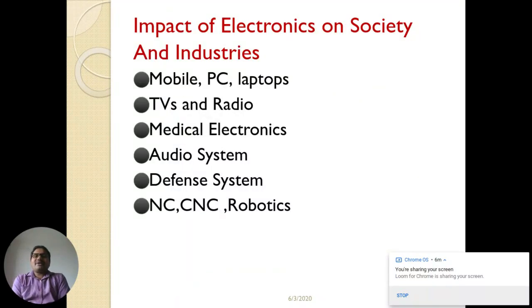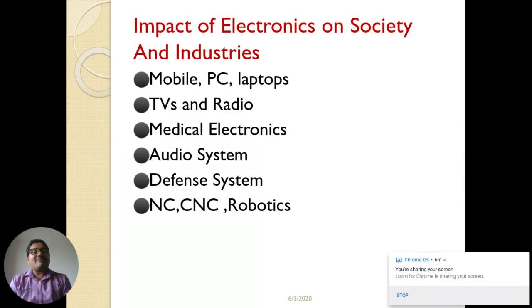Now the next topic is the impact of electronics on our society and industries. As all of us use mobile phones, laptops and PCs, there is very fast communication between people regarding mishaps, floods and accidents. You can do banking transactions, and you can do online ticket reservations.